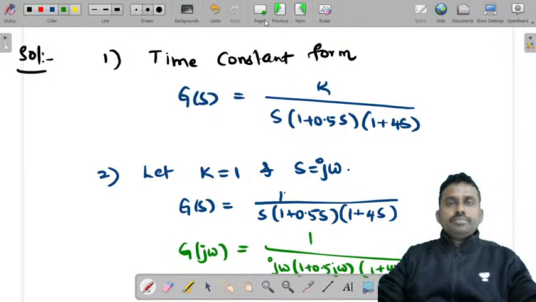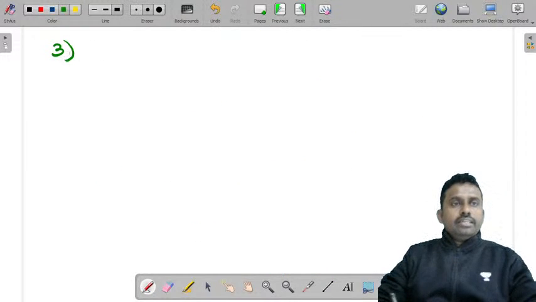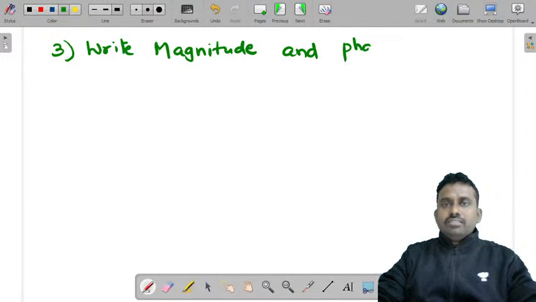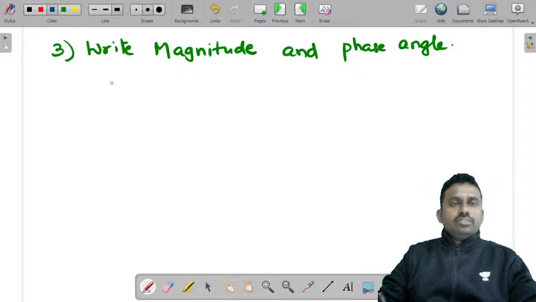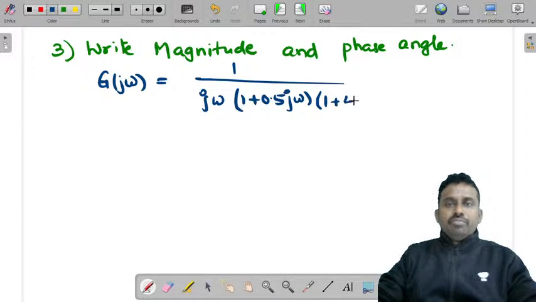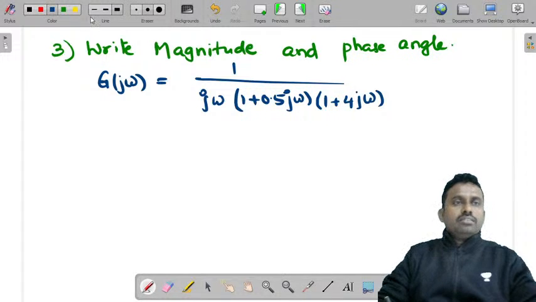Now third step. In third step, write magnitude and phase angle. You need to write magnitude and phase angle. So we know G(j omega) is equal to 1 by j omega into (1 + 0.5 j omega) into (1 + 4 j omega).